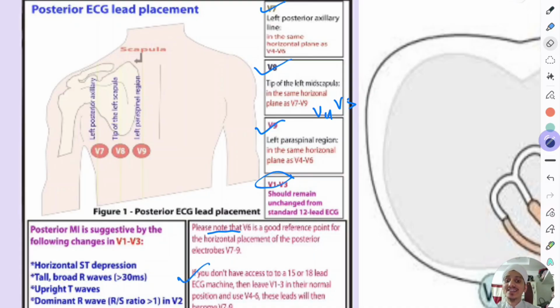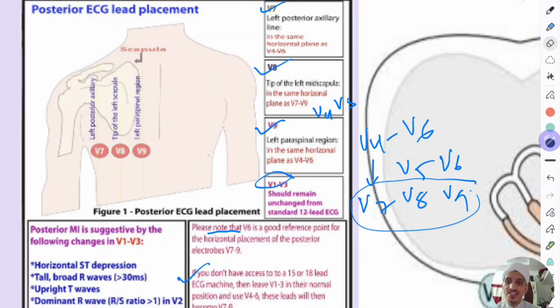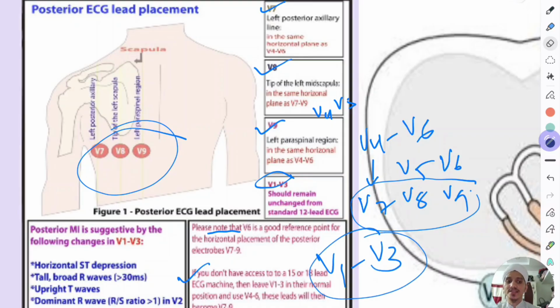If you don't have access to a 15 or 18 lead ECG machine, then keep V1 to V3 in their normal position, and V4 will act as V7, V5 will act as V8, V6 will act as V9. You place them at this position and then you take another ECG. Keep the V1 to V3 leads at their own place. That's how you can take an ECG to confirm right posterior infarction by rearranging the leads in a 12 lead ECG if you don't have the 18 lead or 15 lead ECG.